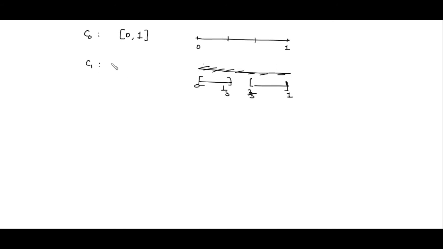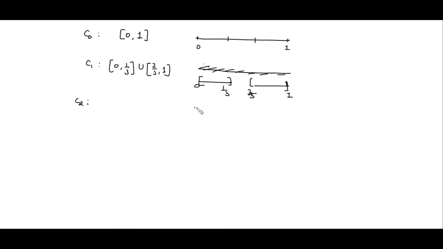So this C1 is the union of 0 to 1 by 3 and 2 by 3 to 1. It is the set we get after removing the middle one third from the closed interval 0 1. In the same way we can obtain the set C2 after removing the middle one third from this interval as well as from this interval.